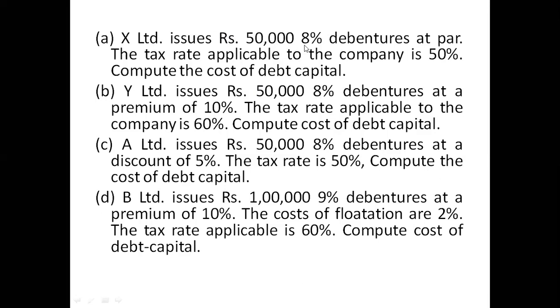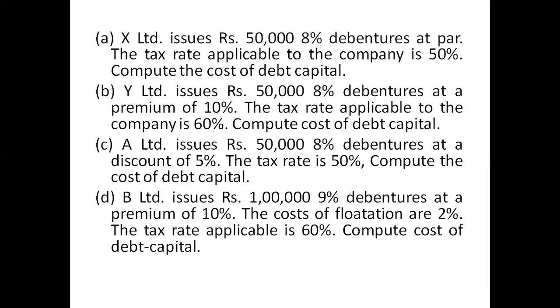So when you calculate 8% interest on this 50,000, 8% on 50,000 is how much?